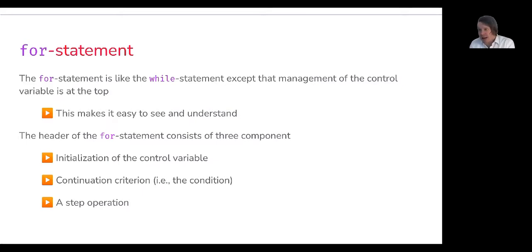The header for the for statement is going to have three components. One is going to be an initialization of the control variable. Another, that's going to be governing the looping process or the counting towards some sort of end, is the continuation criterion, aka the condition. And then some sort of step operation, often used to increment the control variable and move it towards the termination, the converse of the continuation criterion.